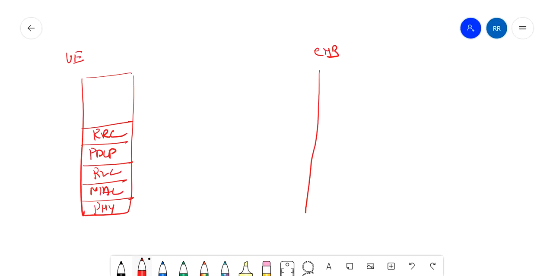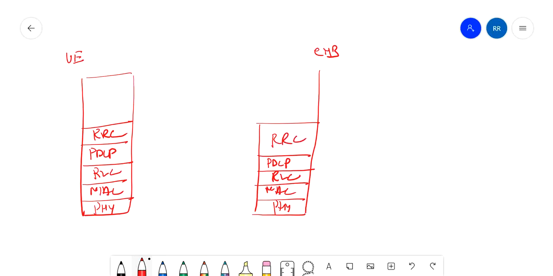And here also physical, MAC, RLC, PDCP, and RRC. So information is transmitted over the physical layer, which exists physically between the UE and the eNodeB.